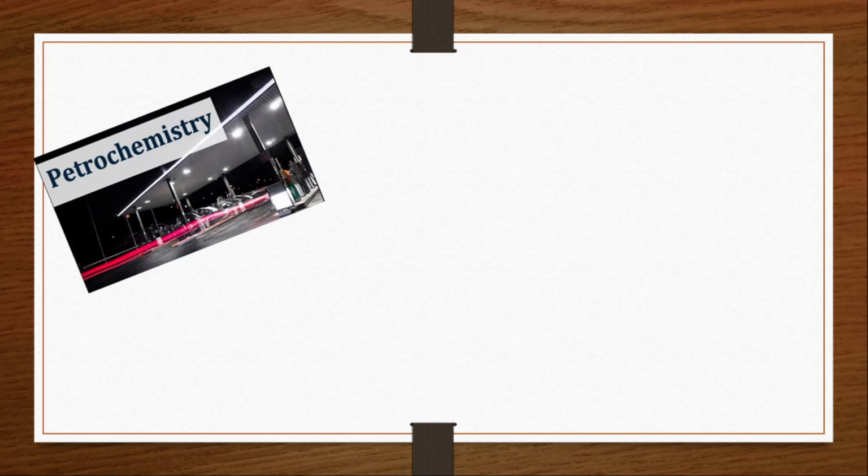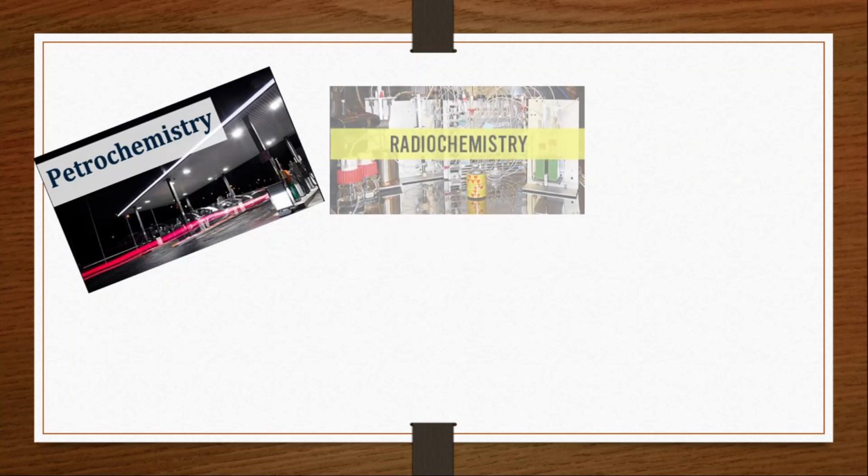Crude oil is extracted from the earth crust and transformed into useful materials like natural gas, petrol, diesel, or other products. Clear? The study of all these mechanisms is petrochemistry.